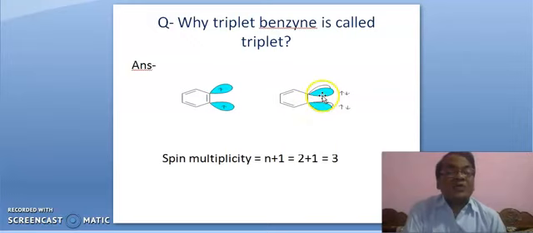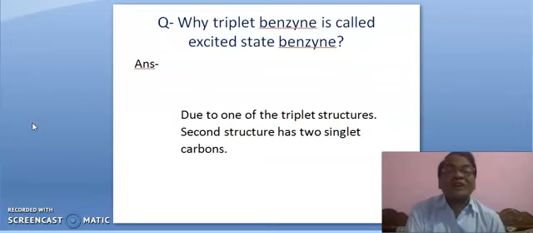And which carbene? Singlet carbene. And you know that singlet carbene is excited. So there are two singlet carbenes here in benzene, and that's why triplet benzene is called excited benzene.